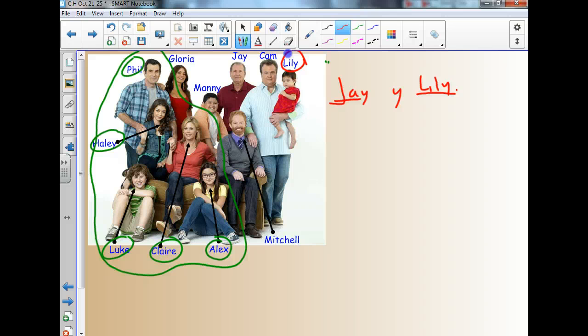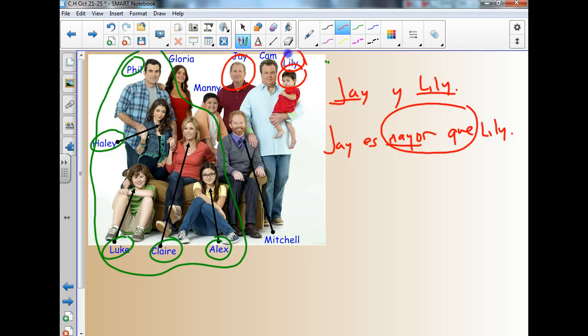Anyway, Jay y Lily. Obviamente, Jay es viejo y Lily es muy joven. So we want to say Jay is older than Lily. We would say Jay es mayor, again using the word that we saw before, and then we use que, Lily. Okay, so we use that que expression. So we want to express this, it's always mayor que, comparing two people.